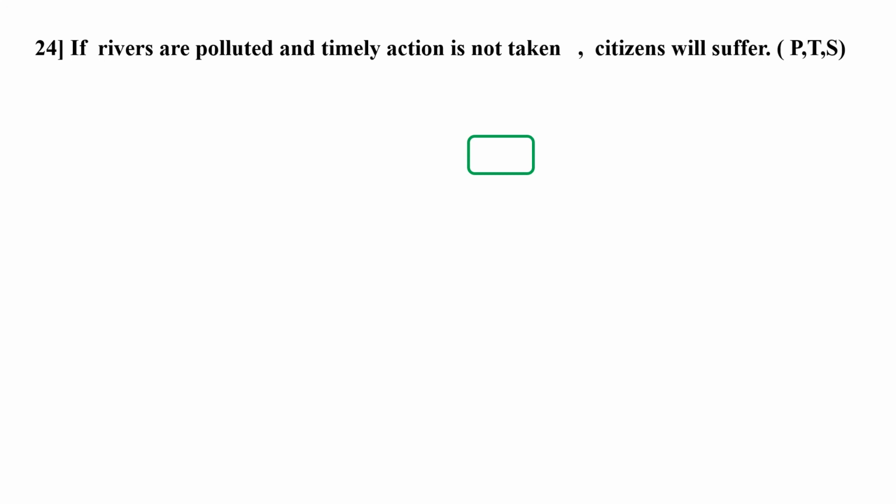If rivers are polluted and timely action is not taken, then citizens will suffer. So if and comma is the main connective. Antecedent is rivers are polluted and timely action is not taken. And consequent will be citizens will suffer.